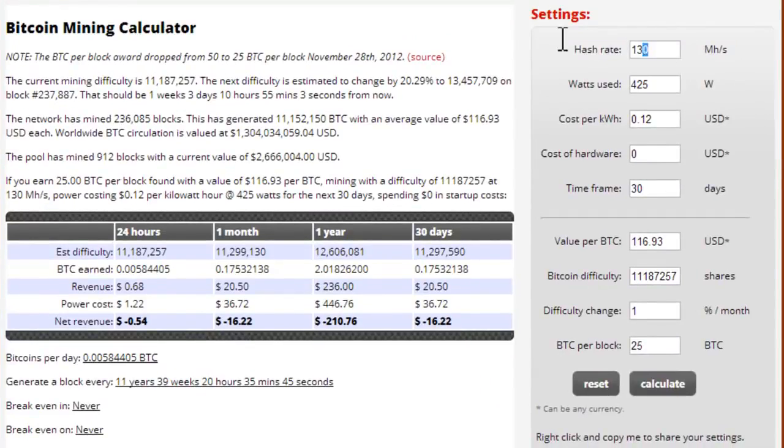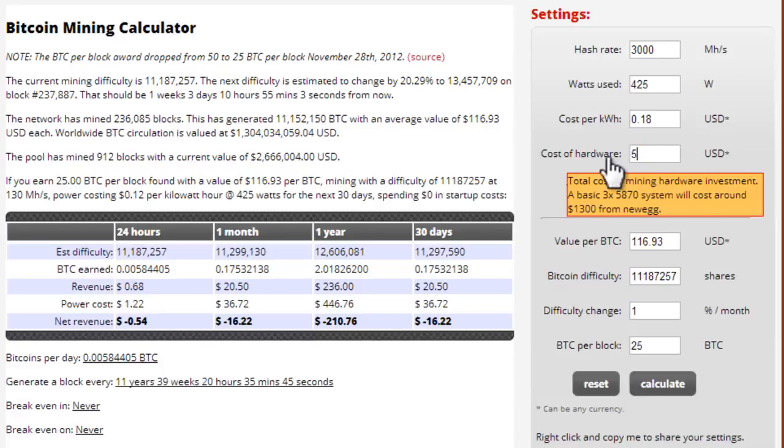Let me just give you an example. Some people are making 3,000 mega hashes per second, which equates to 3 gigahashes. So 3,000 mega hashes per second. Actually, this number right here is probably wrong. My computer probably doesn't take 425 watts. But for this example, let's just keep 425 watts, 3,000 mega hashes per second. Let's say the cost of electricity is a little bit higher, let's say it's 0.18 per kilowatt hour.